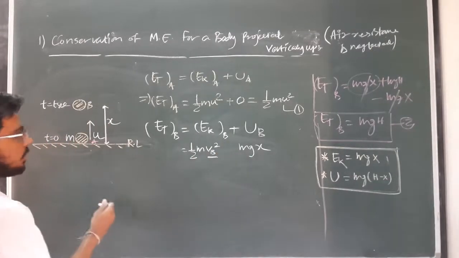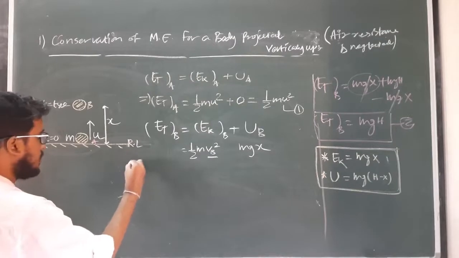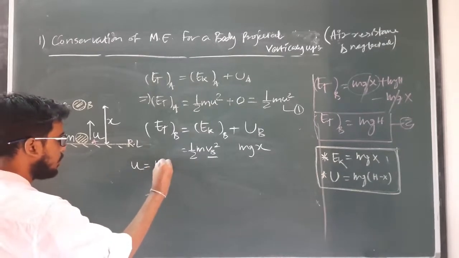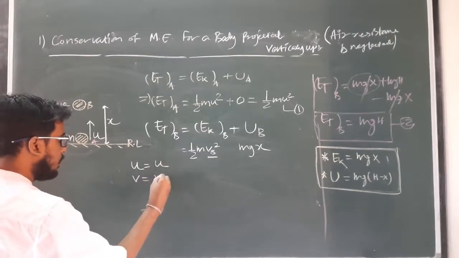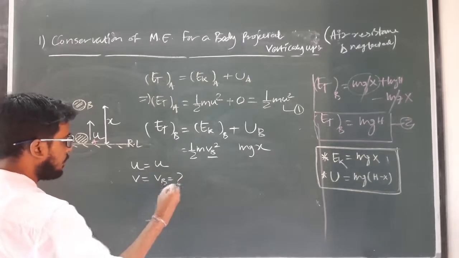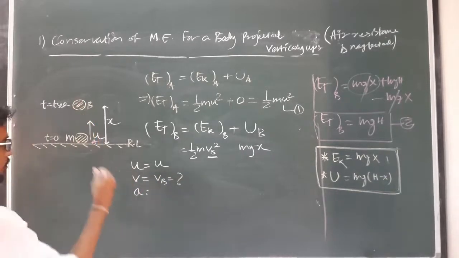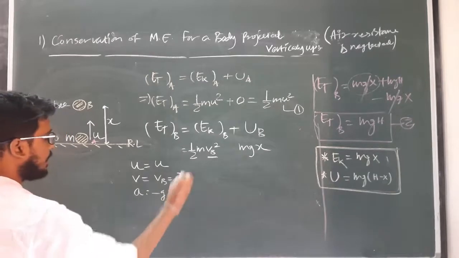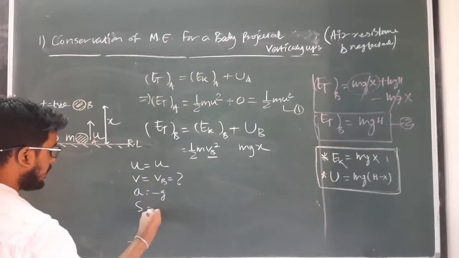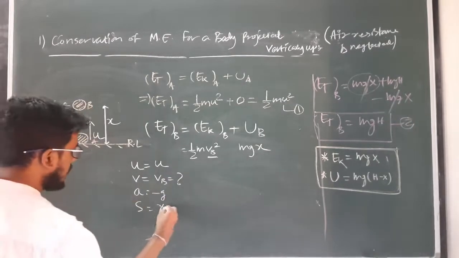By using the equations of kinematics, the initial velocity is u. The final velocity we don't know, we have to find out. Acceleration is acting downward, that is minus g, and displacement s is along upward, that is plus x.